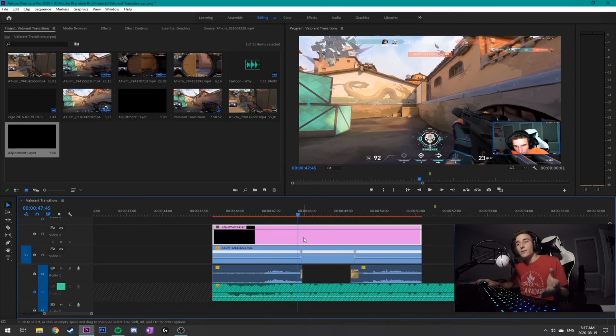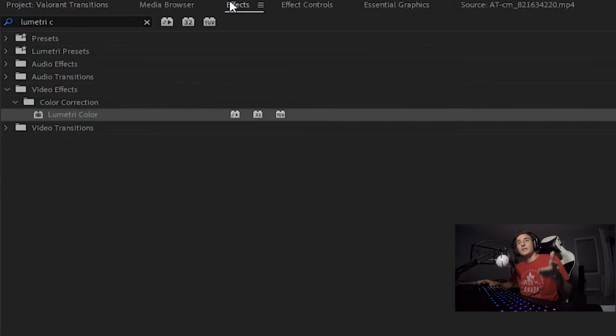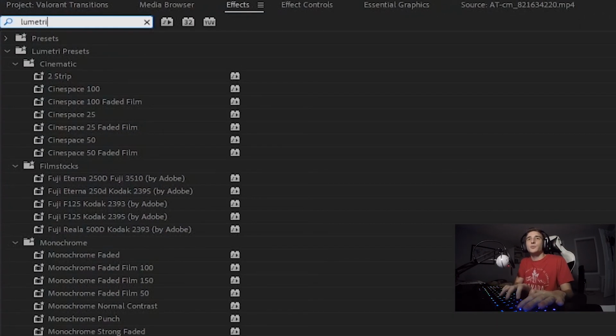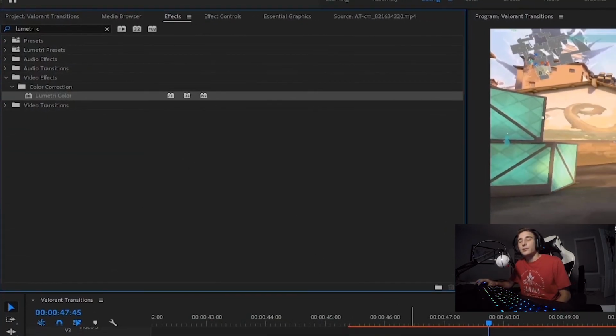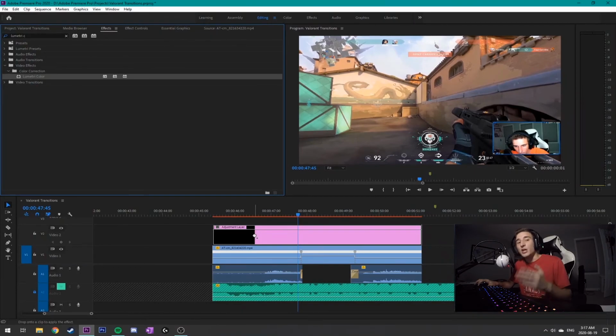So this is the reason why we're using the desaturation effect on the adjustment layer itself. Next thing you want to do is hit Shift 7 to go to your effects, type in Lumetri Color under your search bar. So Lumetri, and then see, I have it already right there. So I'm gonna drag and drop it onto my adjustment layer. Not my video file, but my adjustment layer.